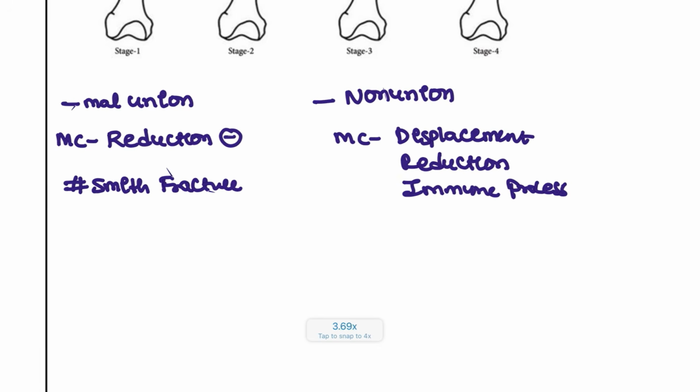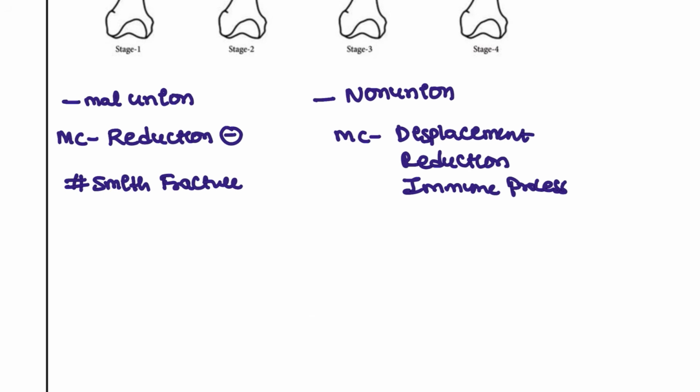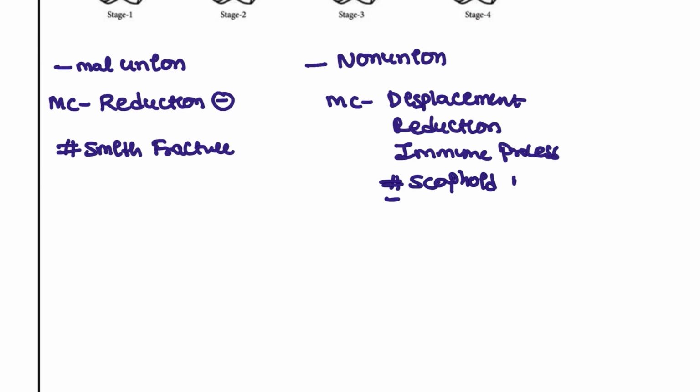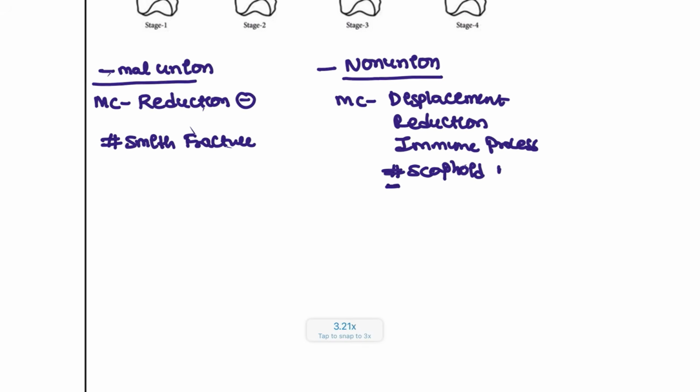All this will cause non-union, and one example is the scaphoid fracture. Okay, scaphoid fracture, this hashtag will be considered as a fracture, guys. So just remember, when I add the hashtag, that denotes a fracture. Okay, so this is the main difference between non-union and malunion.